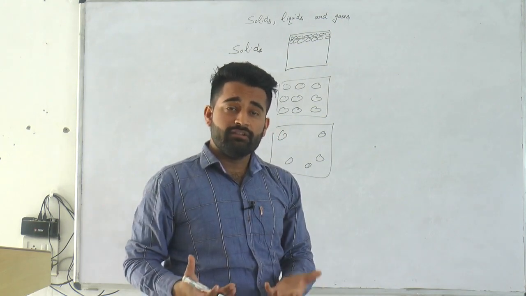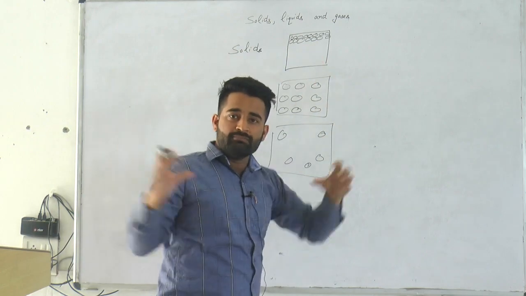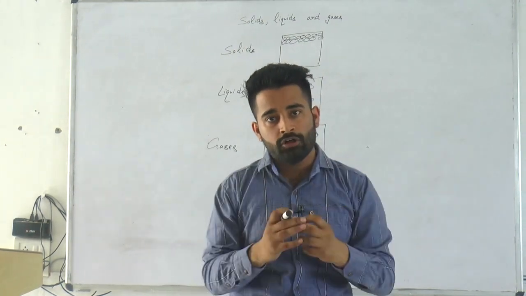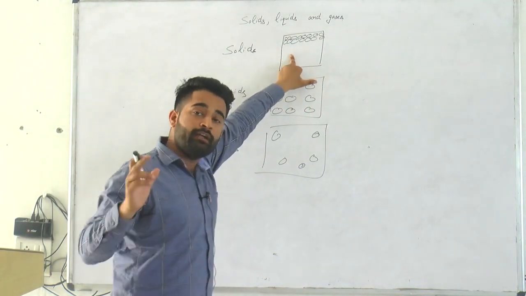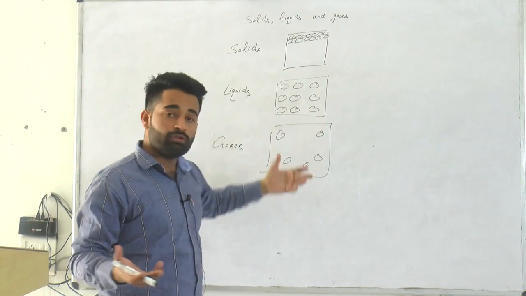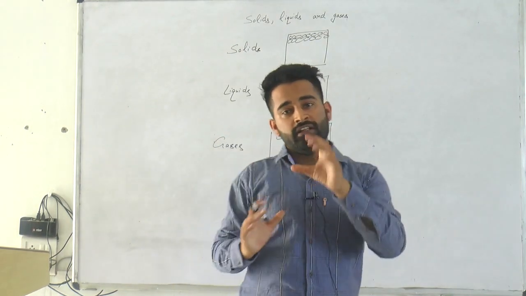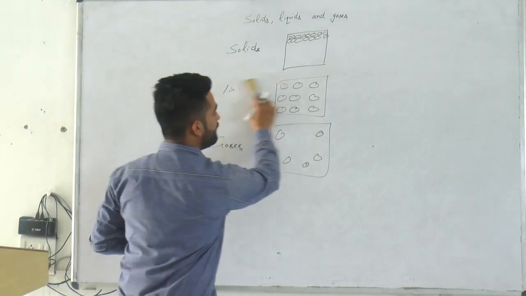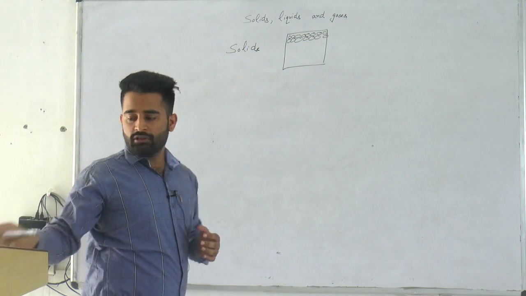Why are solids very hard? Because their molecules, their particles, are very tightly packed. They have a very strong force of attraction. Their particles cannot move from their position. In liquids, the particles can move also. This is the difference between solids, liquids and gases. Now I will tell you the properties of solids in detail. After that I will tell you the properties of liquids in detail. First of all, let us come to solids.